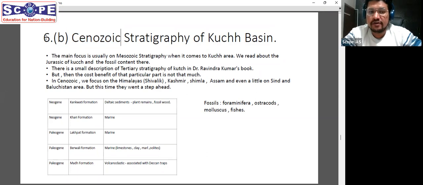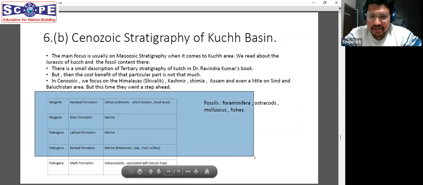This is not usually covered, because when we talk about Cenozoic, we usually read about Shivaliks, we read about Assam, at most Kashmir and Shimla. But we do not usually read about the Kutch Basin and the Cenozoic there. This can be covered from Dr. Ravindra Kumar's book on historical stratigraphy. This can be covered from that.